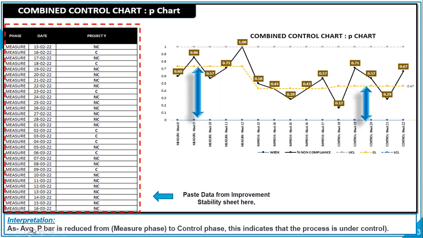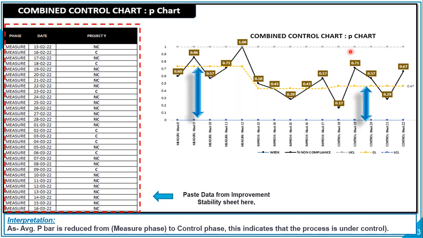Average P bar, this line, this amber color line, right, is reduced from measure phase to control phase. So this is your measure phase. It was standing here, and now it reduced in the improve phase and sustained the improvement in the control phase. So let me read it out again. As average P bar is reduced from measure phase to control phase, this indicates that the process is under control, because every single data point is also within the upper and lower control limit.